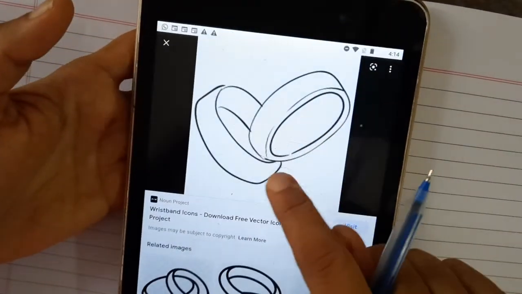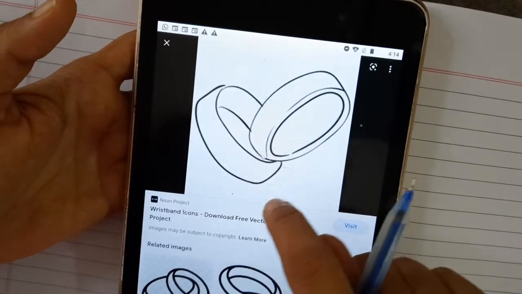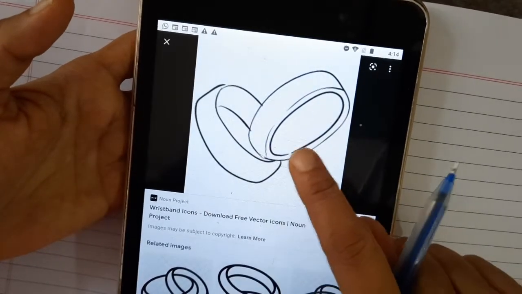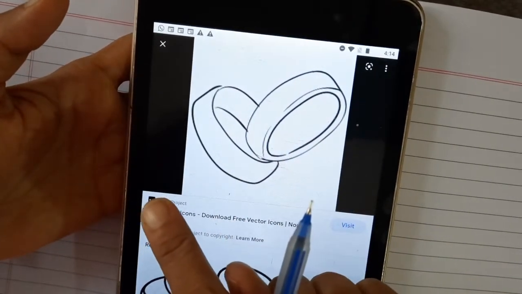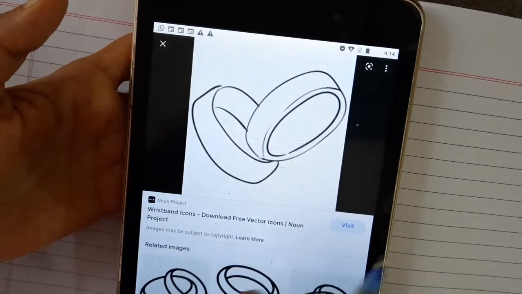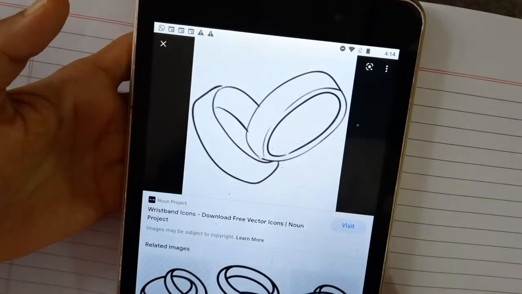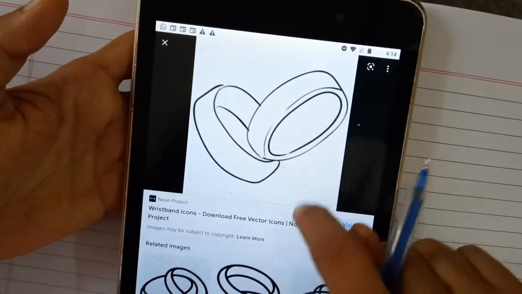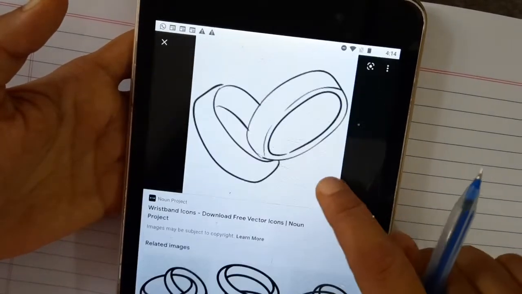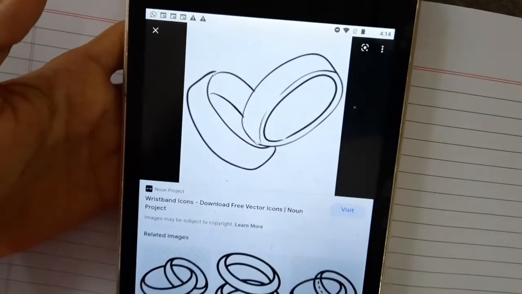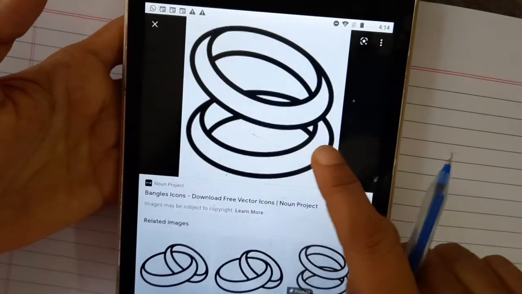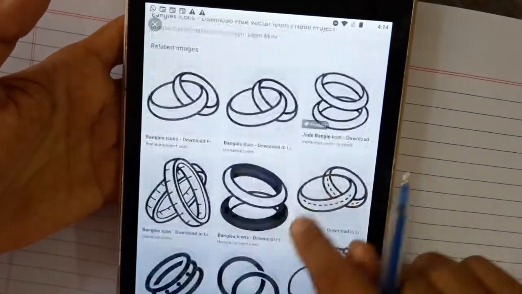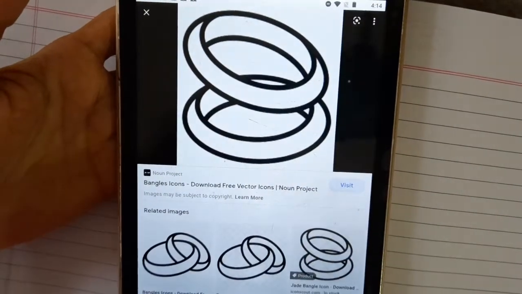Now one bangle has to be decorated in the Assamese way, and the other bangle has to be decorated in the traditional Rajasthani way. You can take two different bangles also. It's not compulsory that you take a pair of bangles.